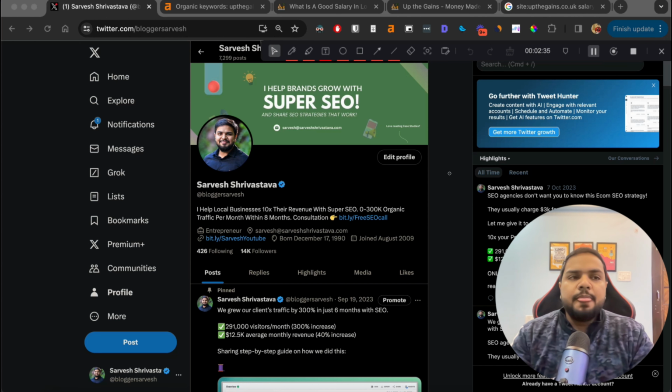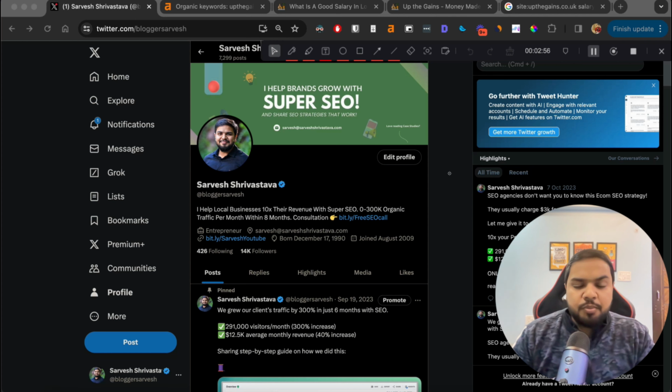So step 1, we need to determine which pages we are going to build those internal links to. I mean, you can build internal links to all of the pages, but it's better to start from pages that are ranking between position 5 to 15. Why? Because Google thinks these pages are good. They just need that extra push in order to get in the top 3. And building internal links to them will give it that extra push that will help Google understand the page better and rank them higher. So how are we going to do it?